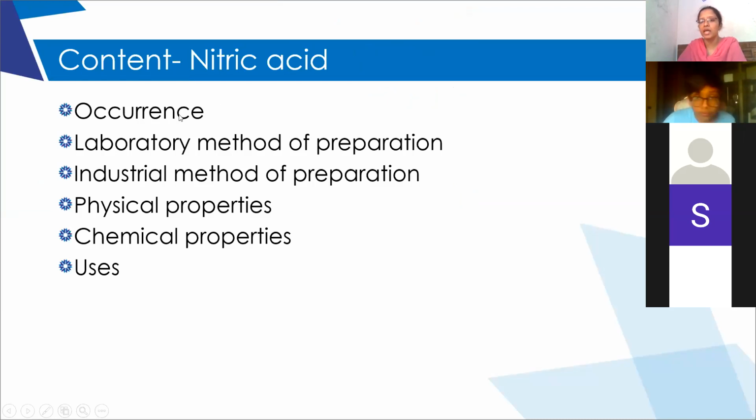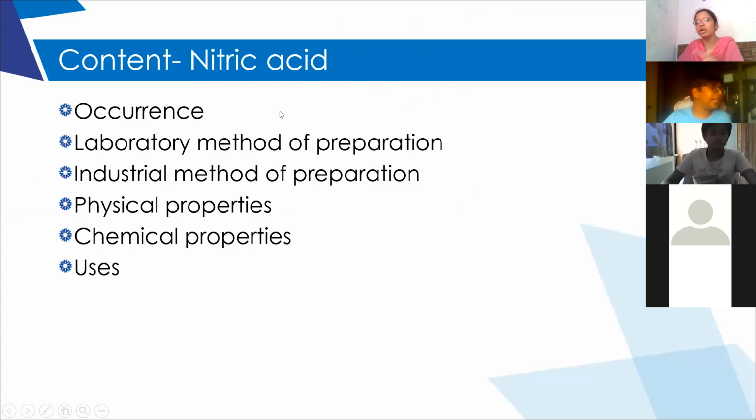How does nitric acid occur in the free state and also in the combined state? What is the laboratory method to prepare nitric acid? Industrial method to prepare nitric acid, physical and chemical properties, and the uses.